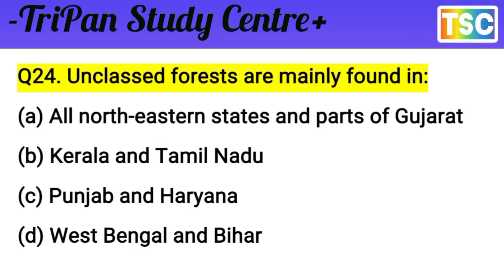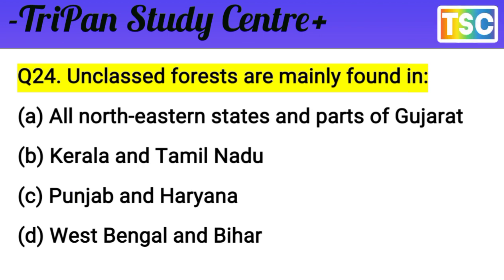The next question on your screen: unclassed forests are mainly found in which places? The options are: A, all northeastern states and part of Gujarat; B, Kerala and Tamil Nadu; C, Punjab and Haryana; and D, West Bengal and Bihar. That's important. I give you a few seconds to test your knowledge. You must have a thought of your answer. Let's see what our answer is.